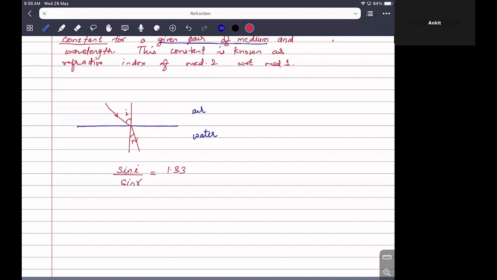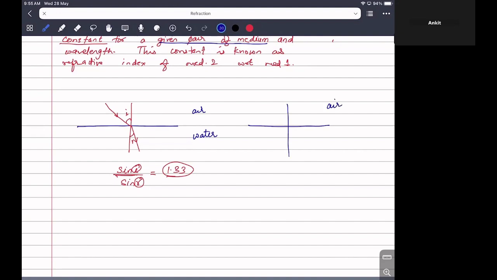Okay. Now we can change this angle of incidence and obviously the angle of refraction will also change. Okay. So if I change i, r will also change. But again, we can take the sine of angle of incidence and sine of angle of refraction and divide both of them. Again, we land to this value 1.33. But what if we change one of the medium?